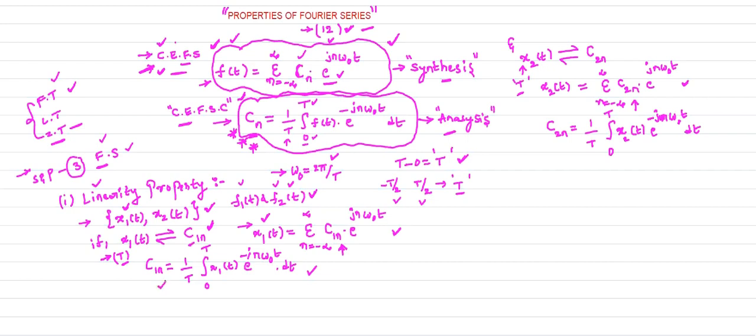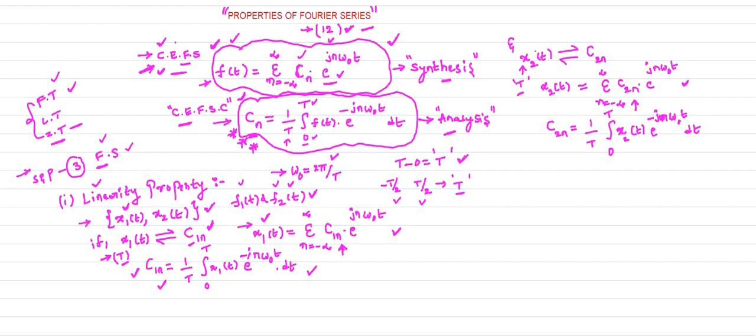Here, this is the definition of c1n. And how can you express x1 of t in terms of c1n? So this is the expression of x1 of t in terms of c1n. This equation is not required. This equation is required to prove the property.